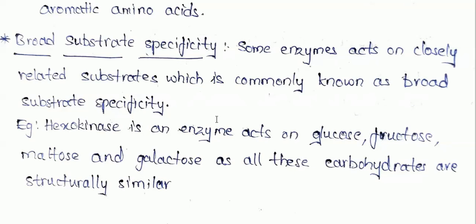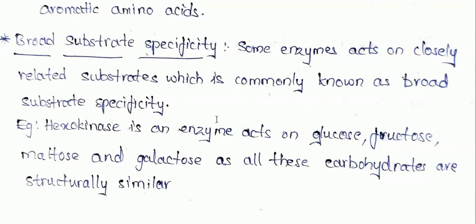In relative substrate specificity, enzymes act on structurally related substrates. Here, closely related means there is no resemblance of structure between the substrates, but in relative substrate specificity we see the action of the enzyme on structurally related substrates. Okay, don't get confused between these two categories.